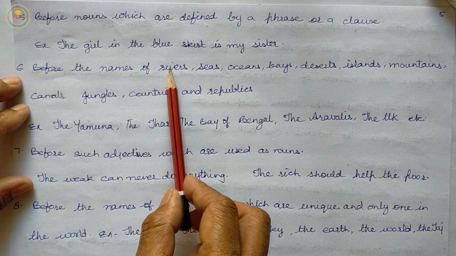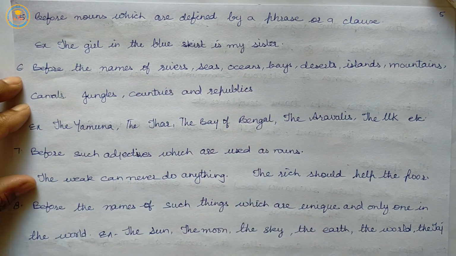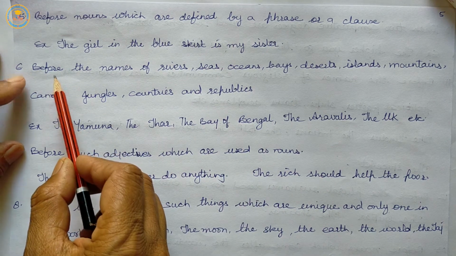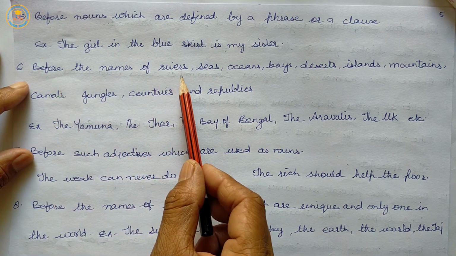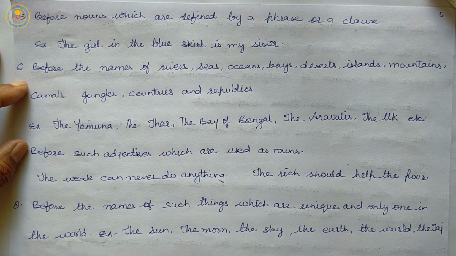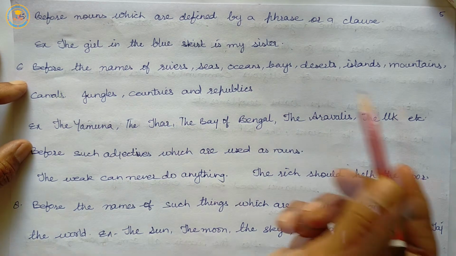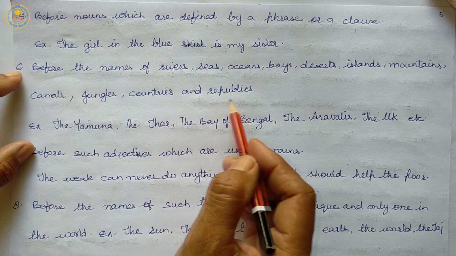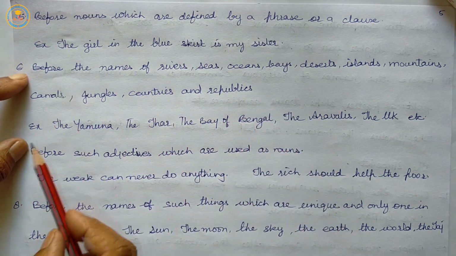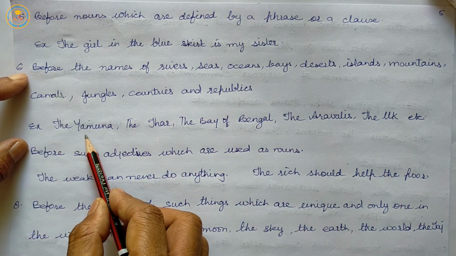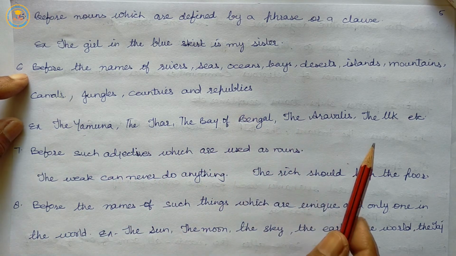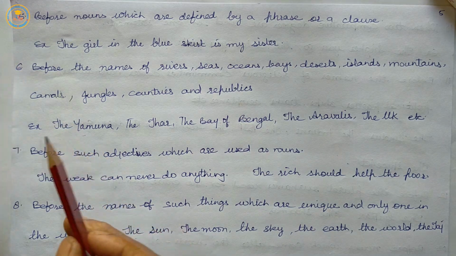Before the names of rivers, seas, oceans, bays, deserts, islands, mountains, canals, jungles, countries and republics. Example: the Yamuna, the Thar, the Bay of Bengal, the Aravallis, the UK.